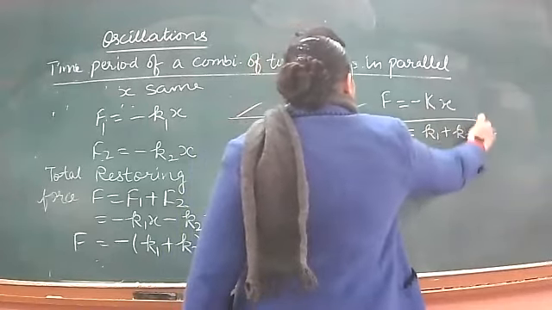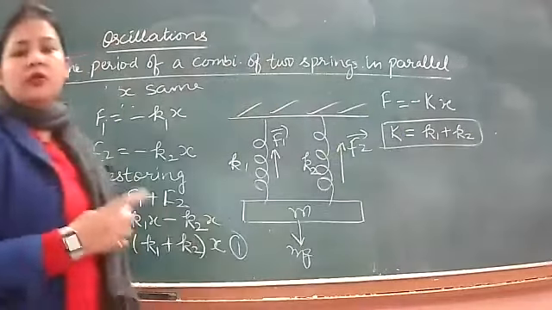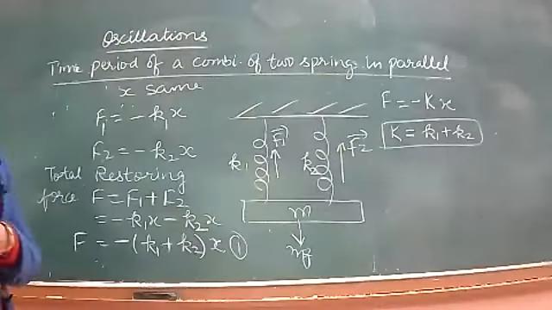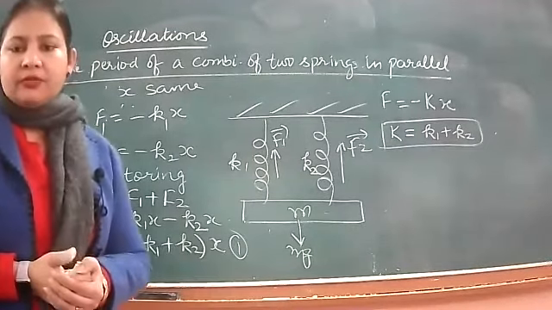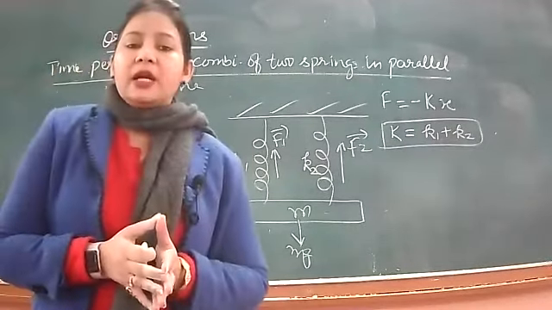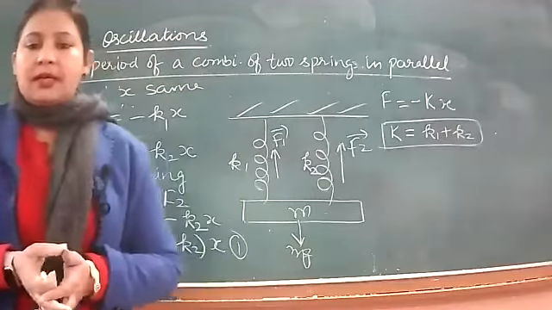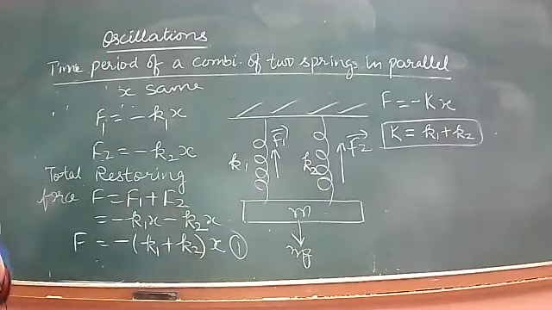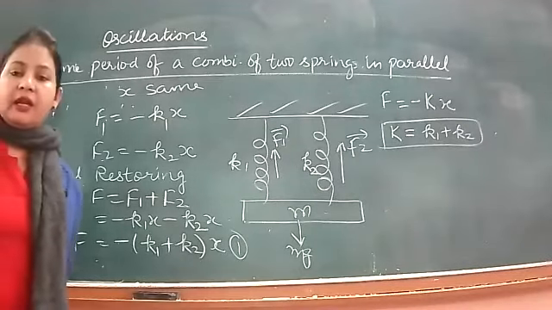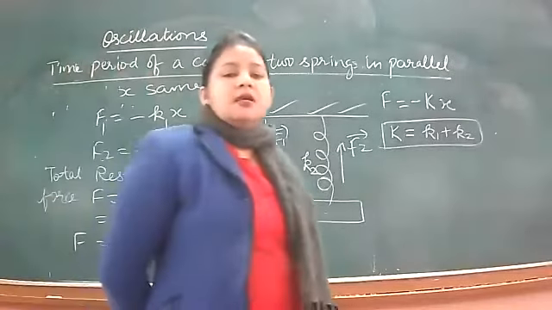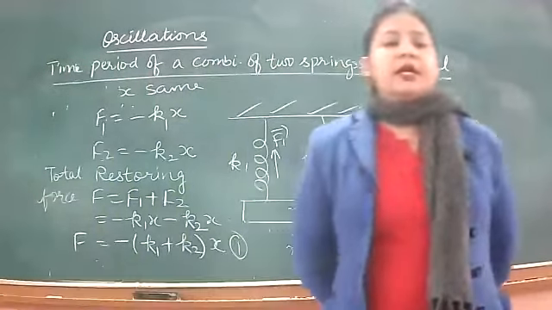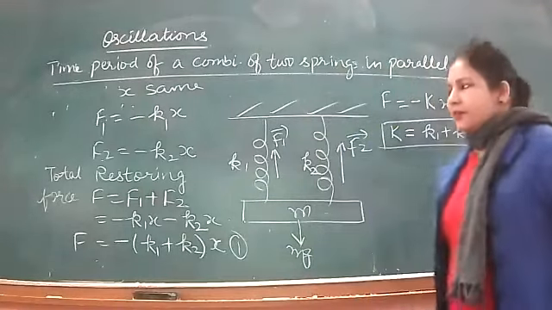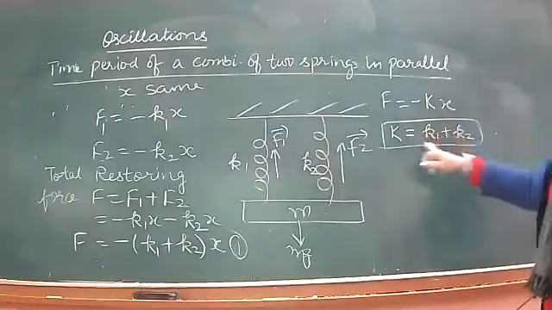So for the effective spring constant in a parallel combination, please note down the formula, because you may have numericals on the basis of this. ठीक है? तो अगर springs parallel में लगाए हैं, तो effective spring constant will simply be the sum of the individual spring constants. जैसे हम resistances का करते थे 10th में, like we used to calculate equivalent resistance, same way we will be calculating equivalent spring constant, right? So this is effective K.